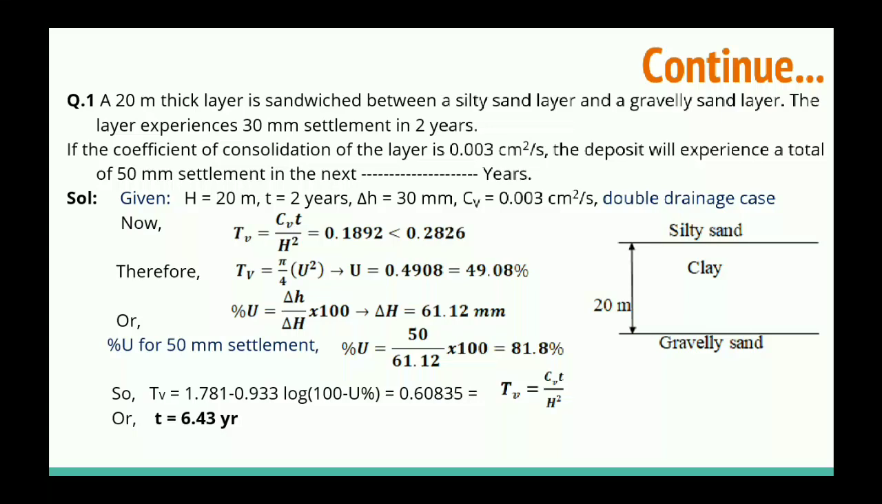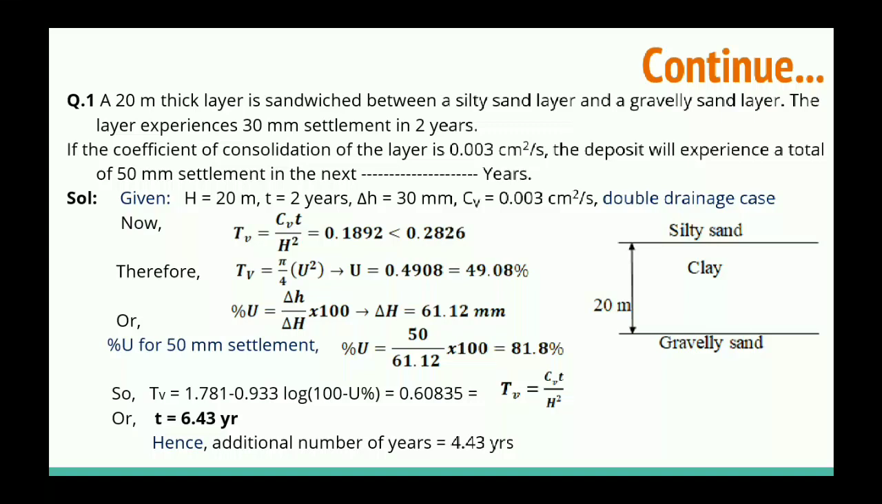So already we have spent 2 years. So what time will take from now? So that will be additional number of years, 6.43 minus 2 years, that will be 4.43 years. Are you getting my point?